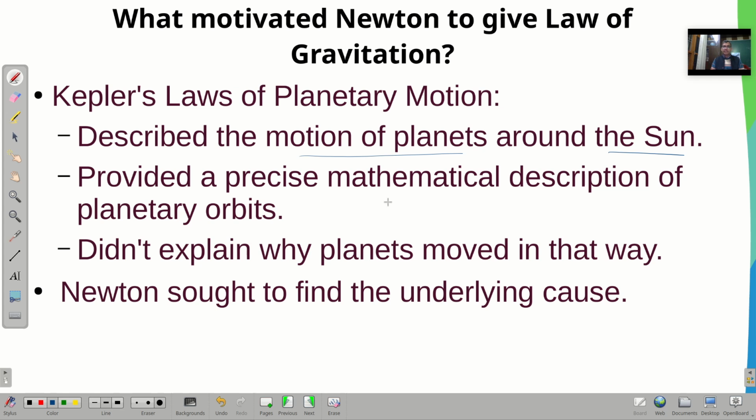But there is one problem: these laws couldn't explain why planets move in that way. Planets move around the sun, but why do they move around the sun? There is no explanation for that.